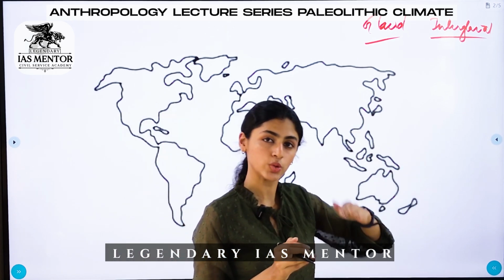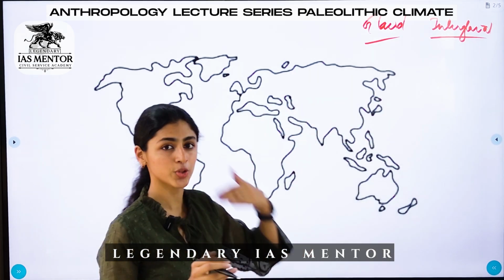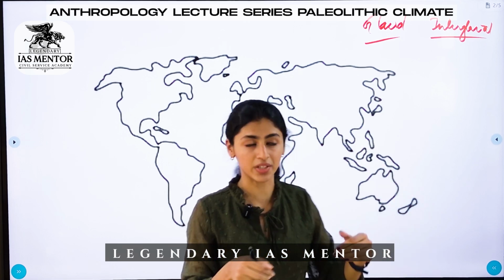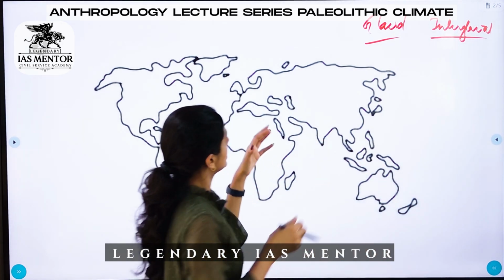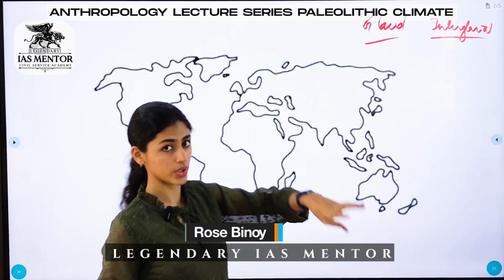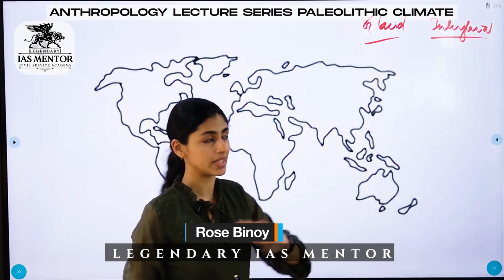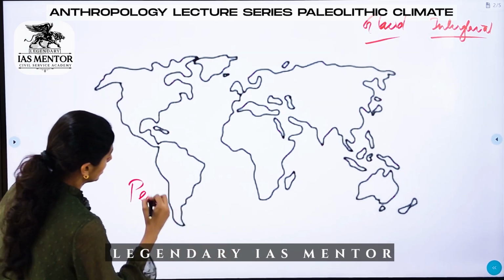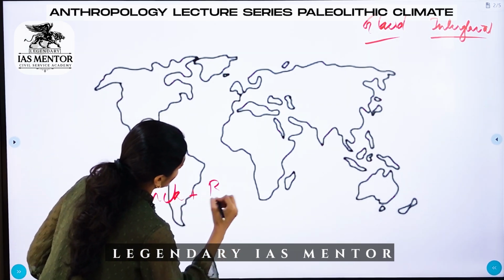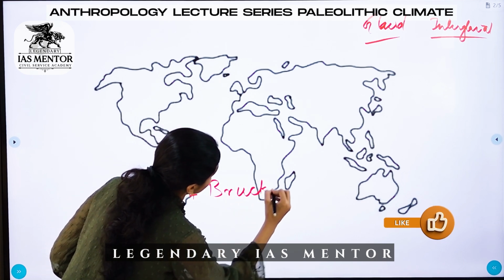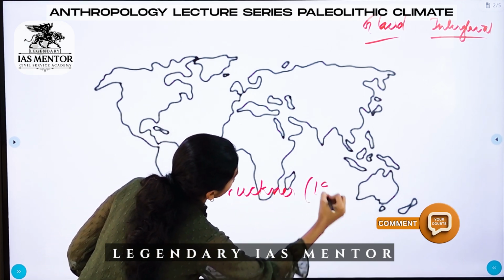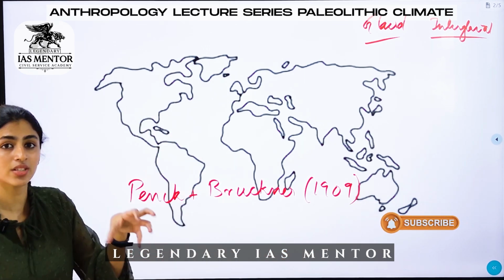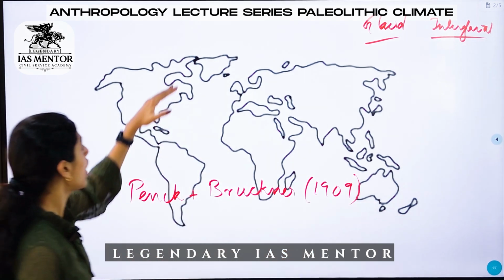All throughout, this is called the ice age, and the temperature remains cooler than what we see today, in the Holocene period. As I told earlier, there are four stages of glacial period, and this was studied by Penck and Bruckner in 1909. They gave a fourfold classification, and this classification is based on the alpine characteristics of the Alps.